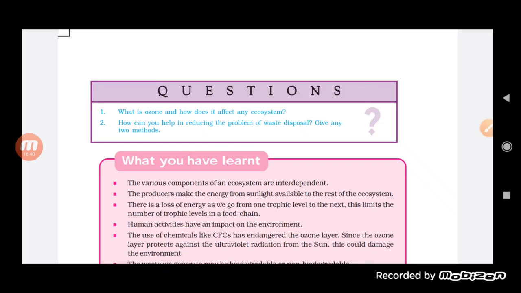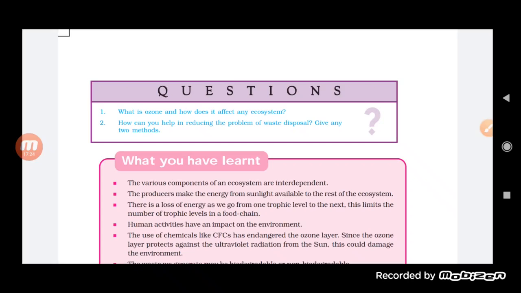Now the question is, what is ozone and how does it affect any ecosystem? Ozone is a molecule formed in the atmosphere. How? Ultraviolet radiation falling on an oxygen molecule breaks it down into two free oxygen atoms, and each oxygen atom again combines with O2, and finally there is a formation of ozone. How does it affect, students? It works as a shield to prevent the ultraviolet radiation from falling on the surface of the earth, and it helps in reducing skin problems or skin cancer in people.